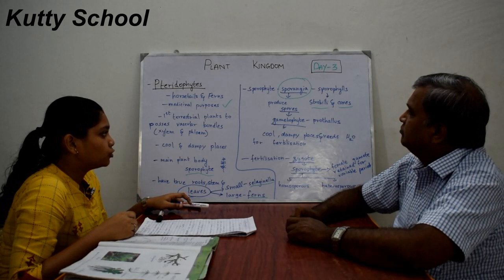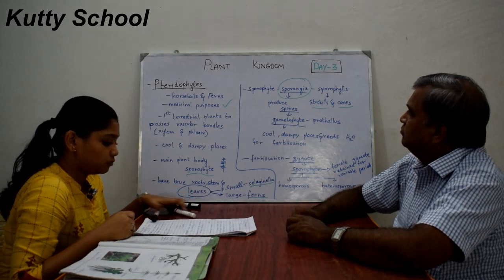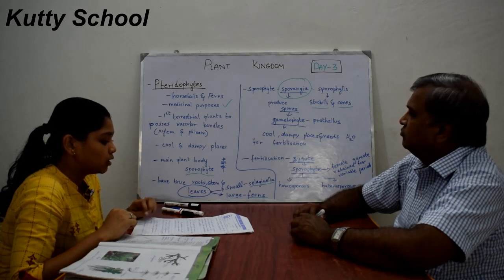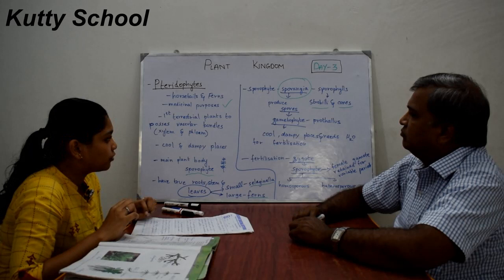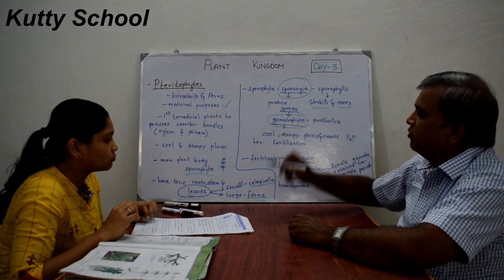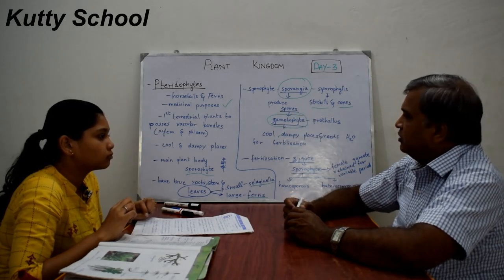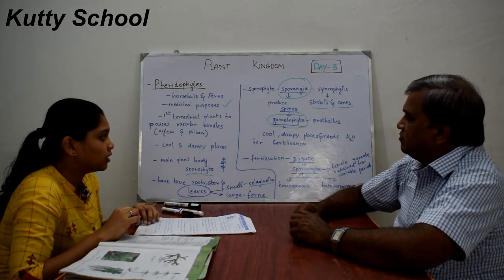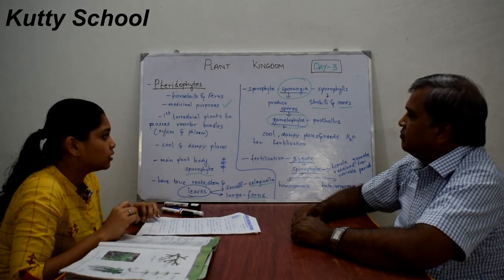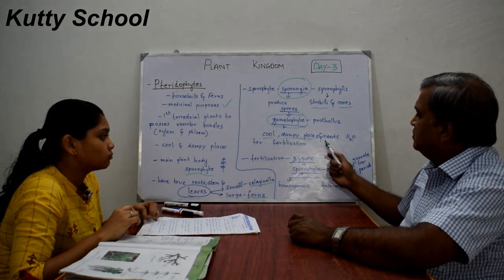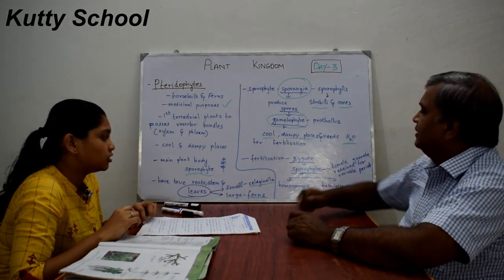Sporangia produce spores. These spores germinate to give rise to a free-living gametophyte, which is known as the prothallus. This is the gametophyte, and it is photosynthetic. These live in cool, damp places and need water for fertilization.